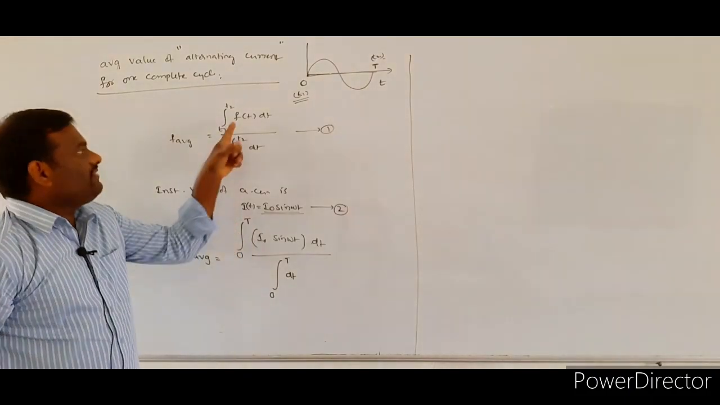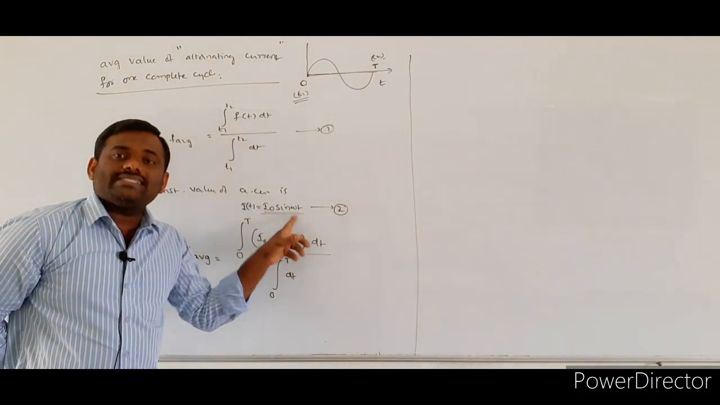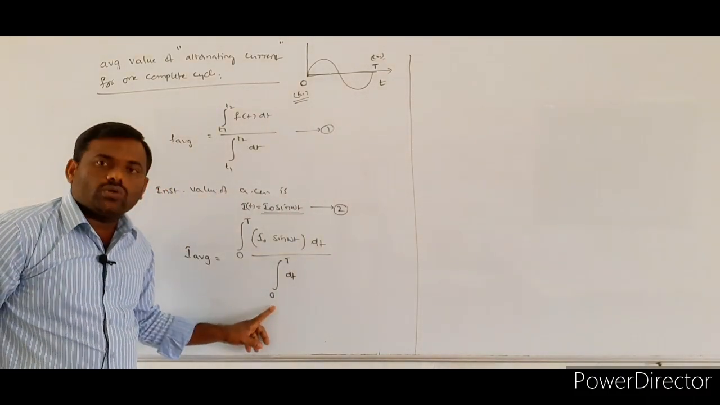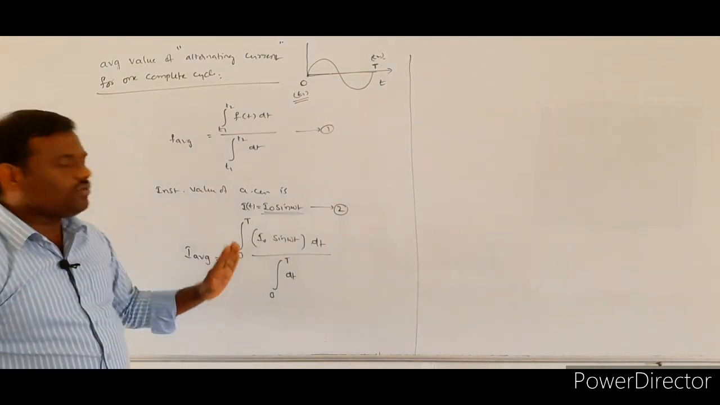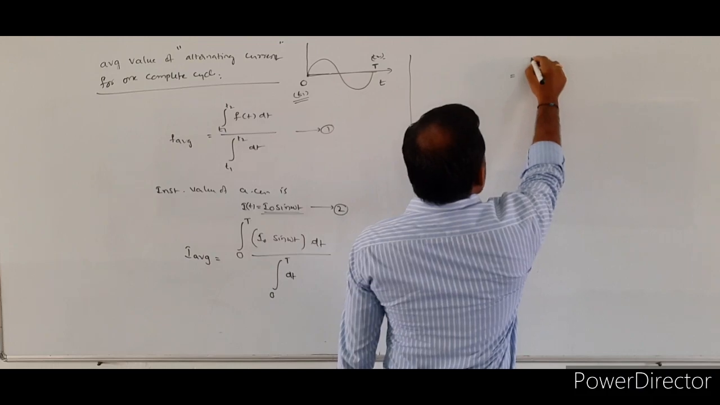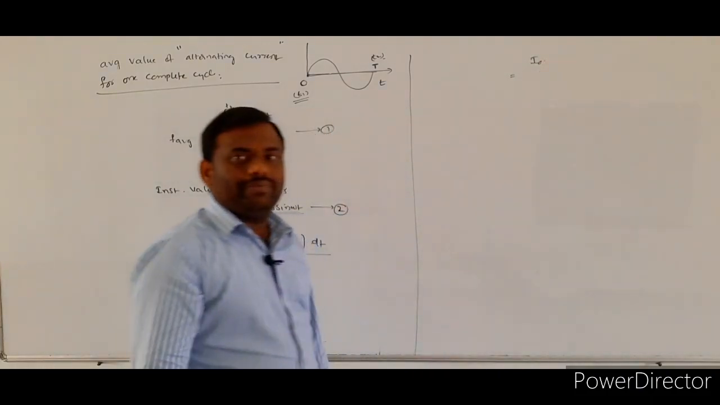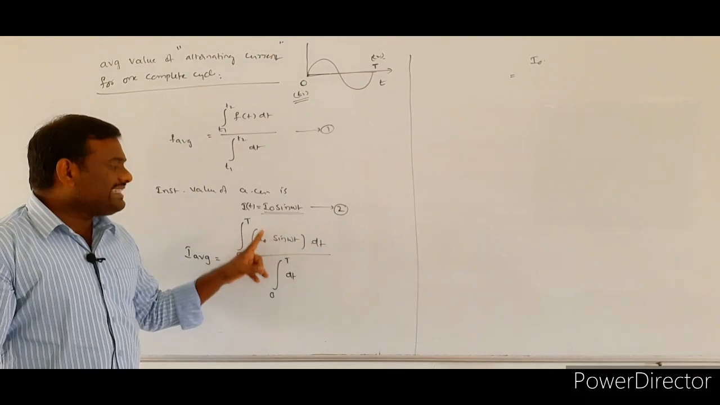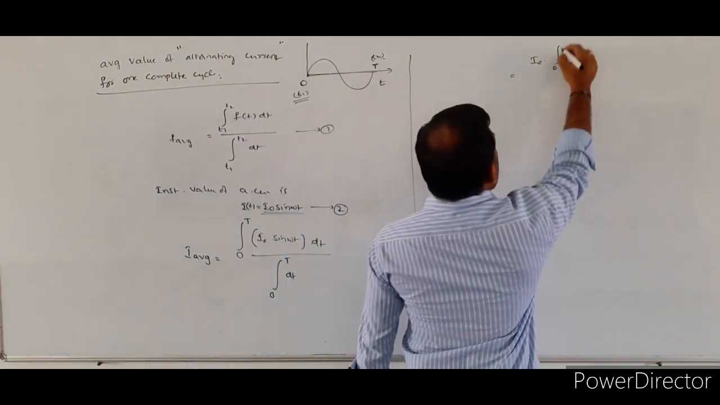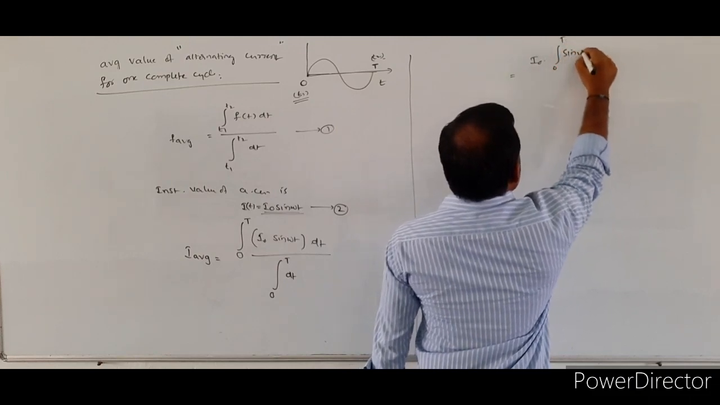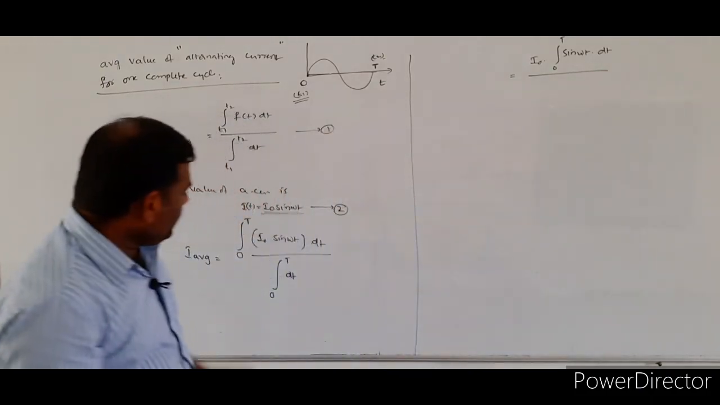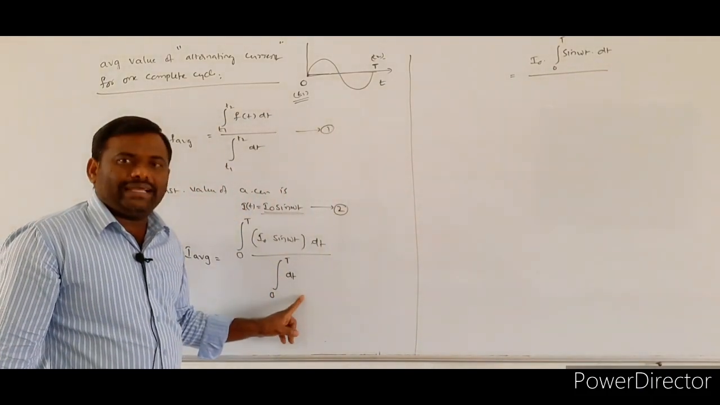So in the place of f of t, what we wrote? I naught sin omega t. Limits from 0 to capital T. Here also 0 to capital T dt. Now we have to simplify this one. So if you see the numerator here, I naught will be the constant, and you have to do the integration for only sine function. So here integral 0 to capital T sin omega t into dt, and in the denominator only dt will be there.